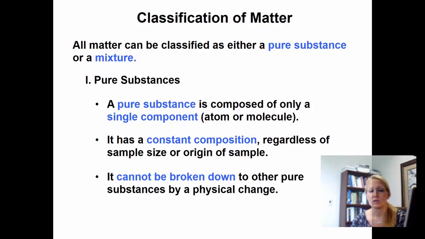You'll see that we'll look at compounds. These are also considered to be pure. It has a constant composition throughout, so no matter what the sample is or where you get the sample from, or how big or small the sample is, it has a constant composition and nothing changes. It cannot be broken down by physical means or by physical change. That's the biggest difference here. So it can't be broken by physical means, and we're going to talk about what that really means in a few minutes.